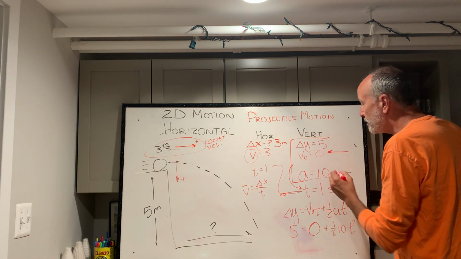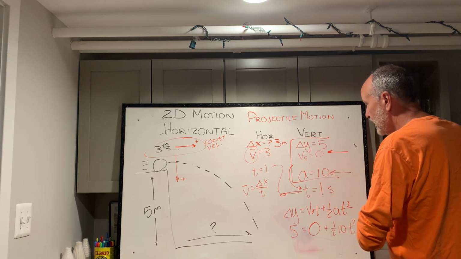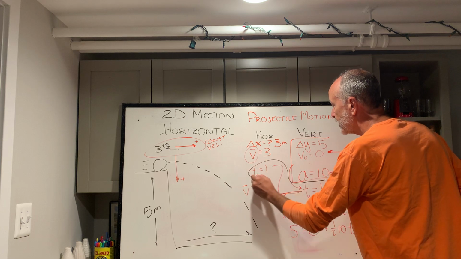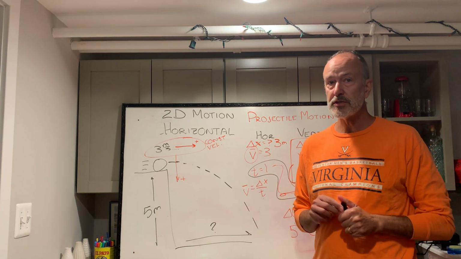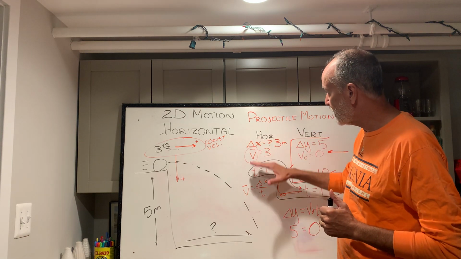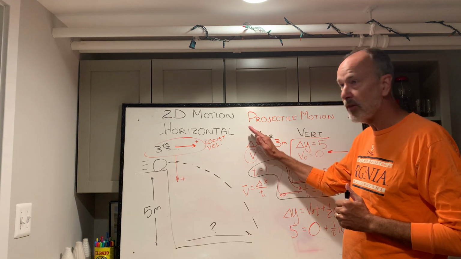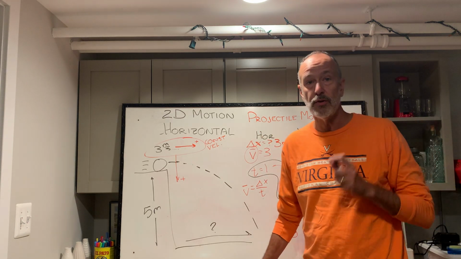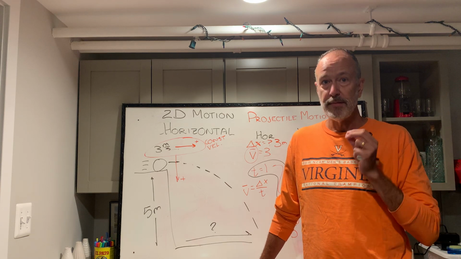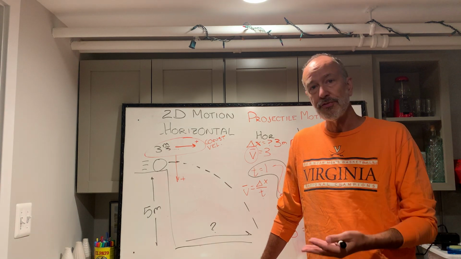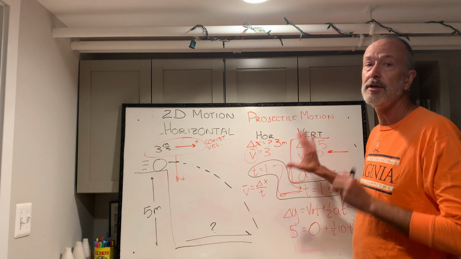One of the big keys here that I want to highlight a little bit more is the time. The time is what the horizontal and vertical have in common. So for all these projectile motion problems, you're going to be solving one side and then using that time in the other side. So it's going to flow like that, or it's going to flow like that. You're going to do a lot of horizontal takeoff problems, you'll get much, much better at it. It becomes very easy. The angle takeoff problems are a little tiny bit harder, but once you have these down, you're in great shape.